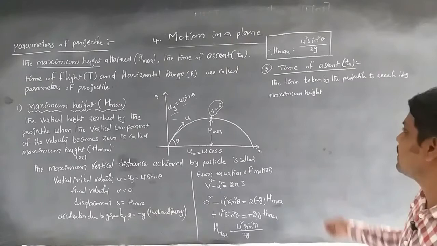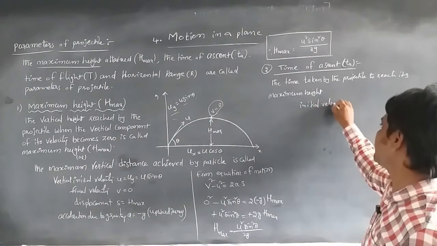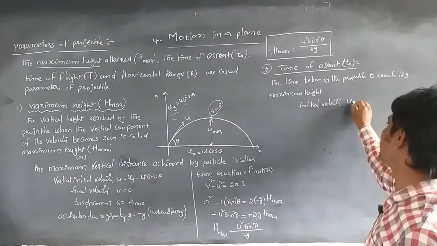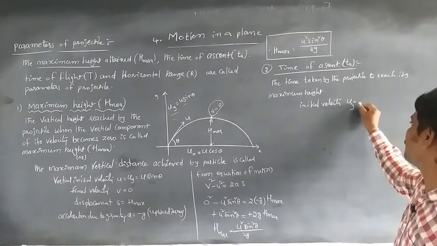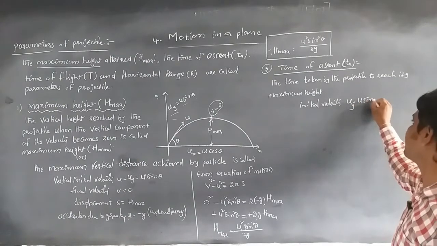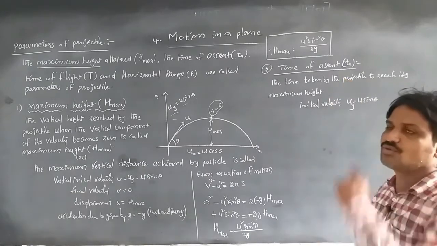We know the initial velocity. For the time of ascent, uy is equal to u sin theta, as it is the vertical travelling, because the body is reaching the maximum height.